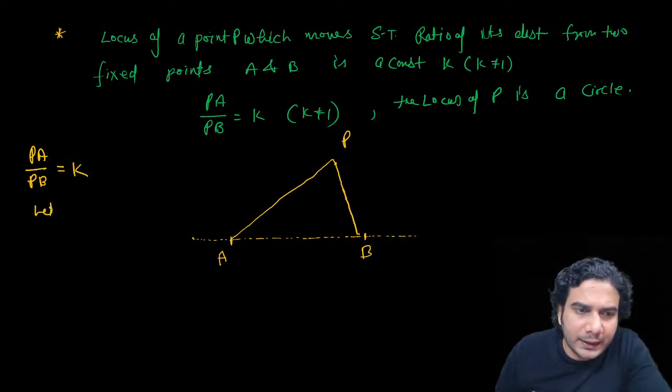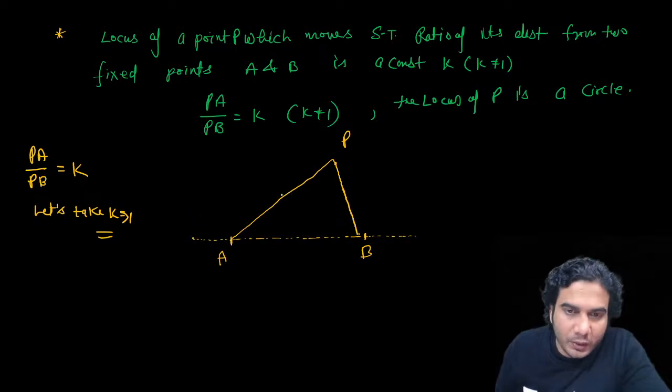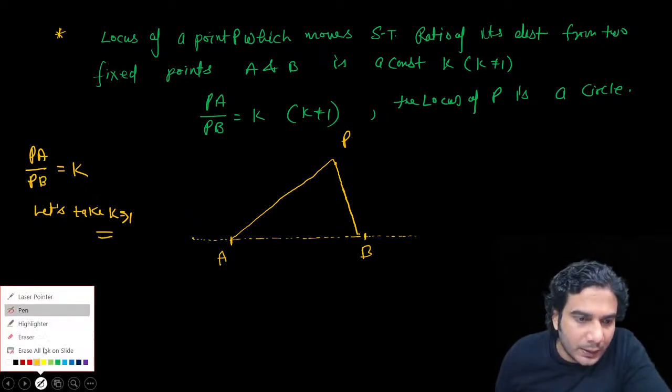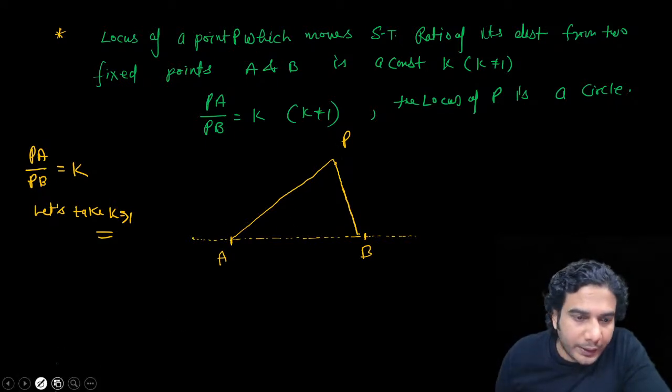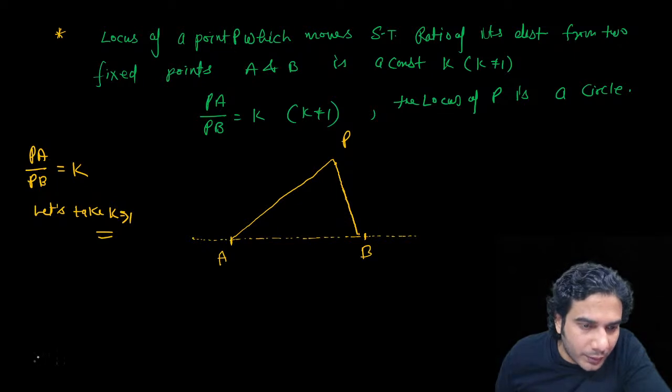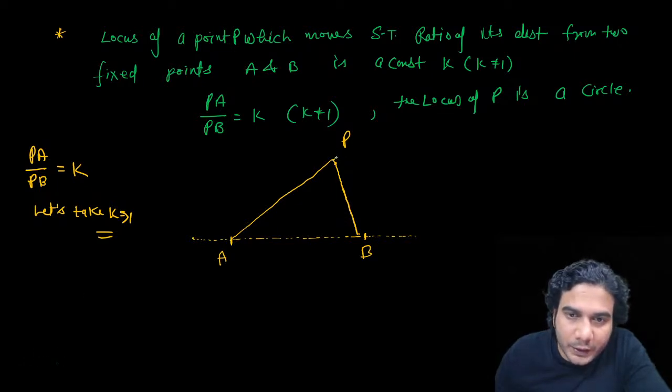So let's take K more than 1. K can be less than 1 also; it can be between 0 and 1 or more than 1. I'm drawing two angle bisectors here. I'm trying to show you that this locus P moves on a circle, but it should satisfy some property of a circle.